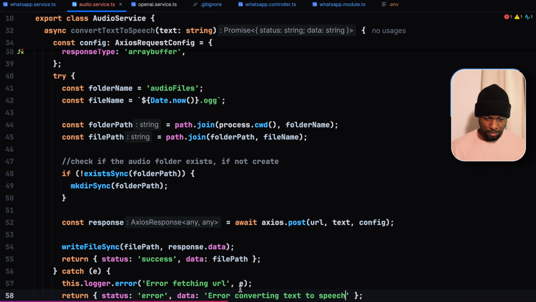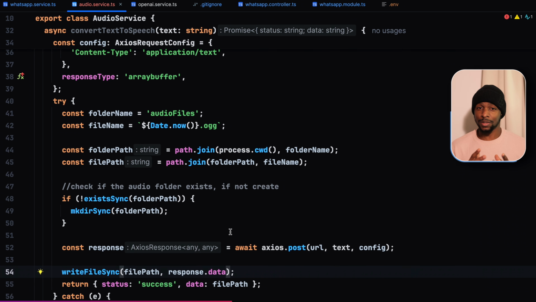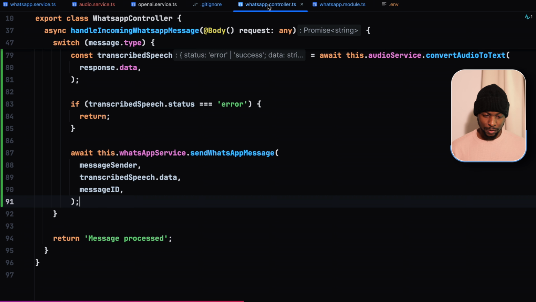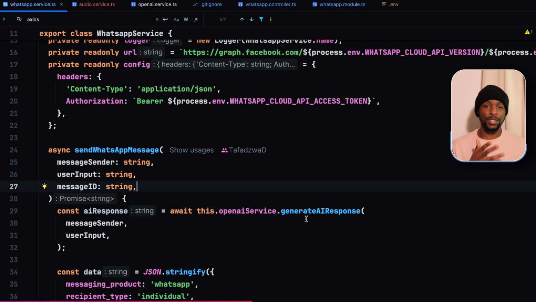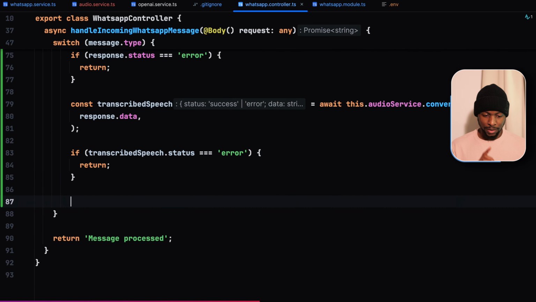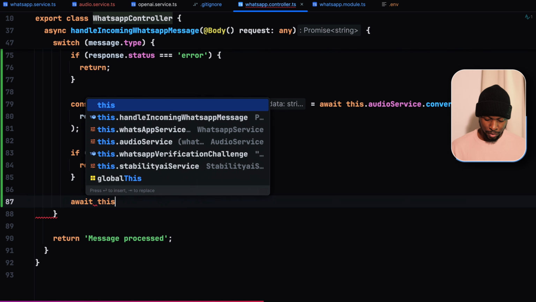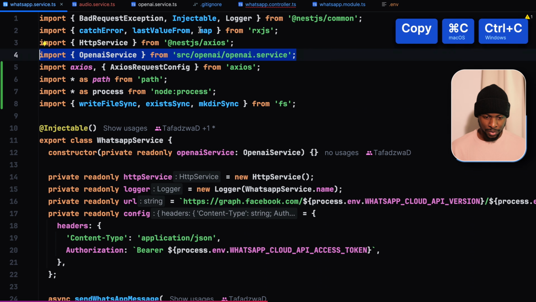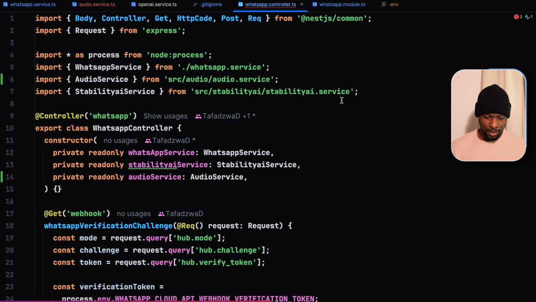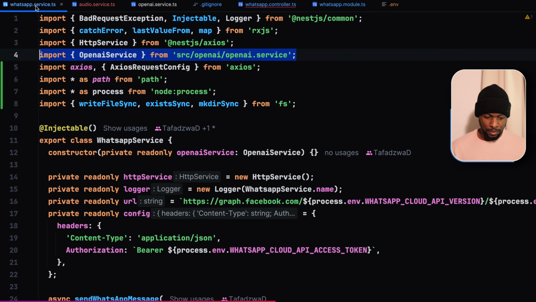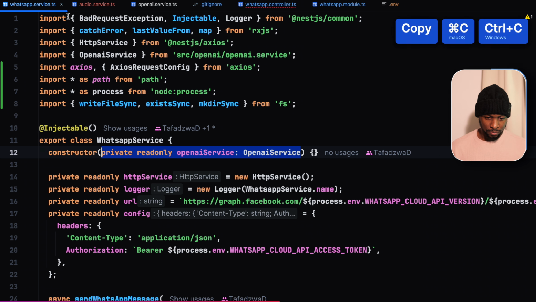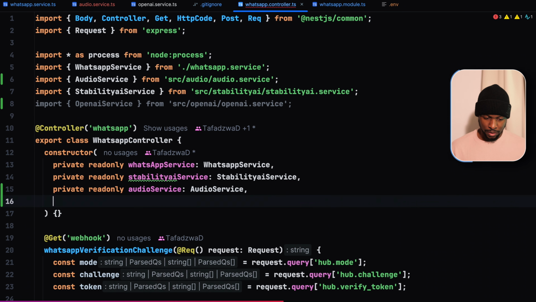Instead of responding back to the user using a text message, we want to send a voice message. So to achieve that functionality, let us go to our WhatsApp controller. Instead of sending a WhatsApp message, we just want to generate an AI response. So in the WhatsApp controller, given that transcribed speech, we want to call the OpenAI service, copy the import, put it in the controller, and let us initialize it.